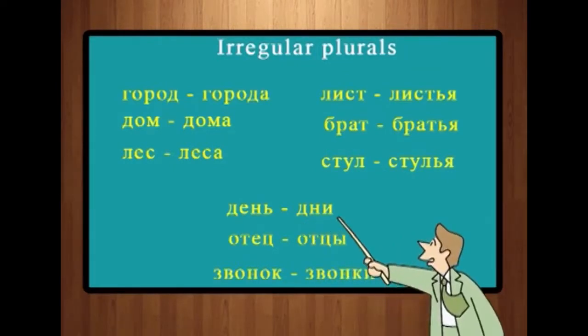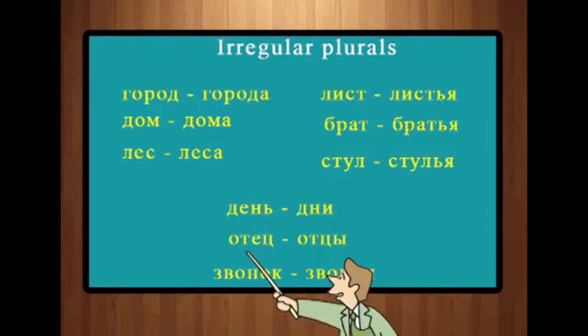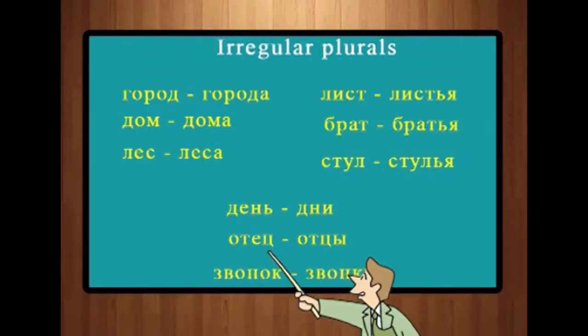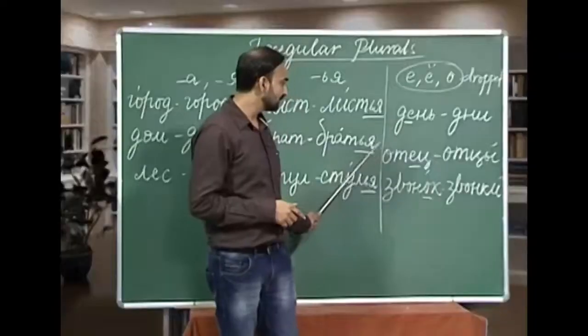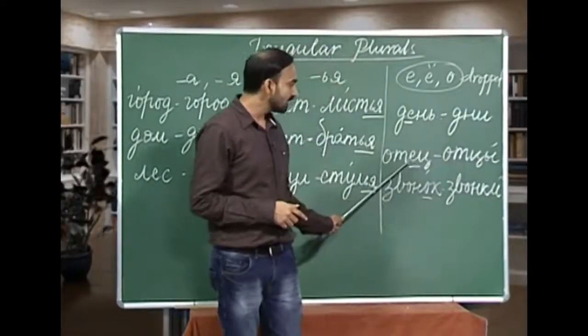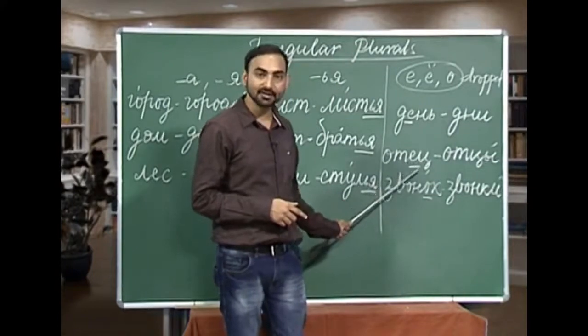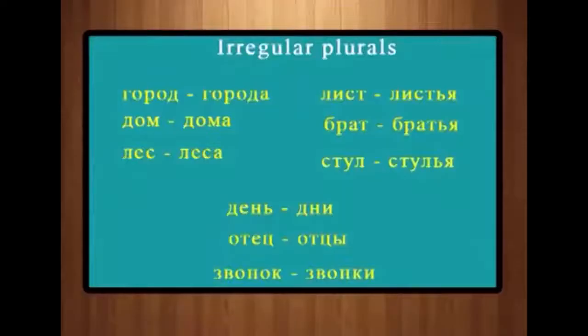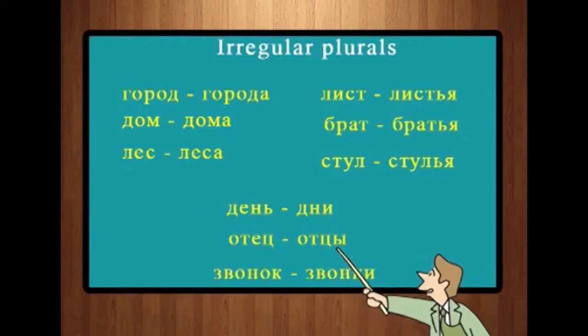As you can see, we are dropping this ye from the plural. Jane, dni, days. The next we have is Achyets. Achyets is father or papa. While forming the plural, we are again dropping this ye. So, the plural of Achyets is Atsi.